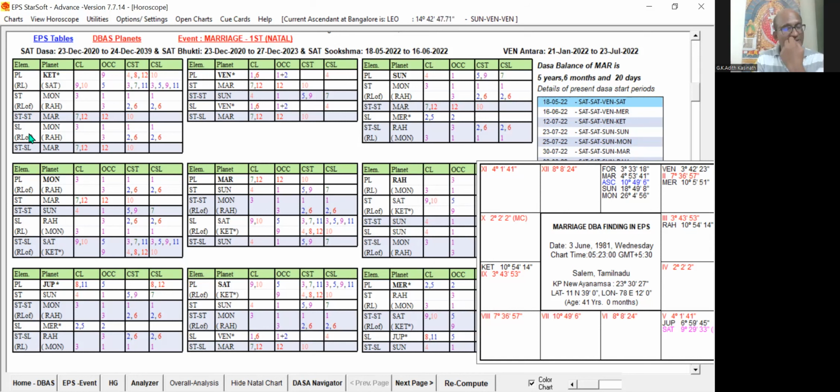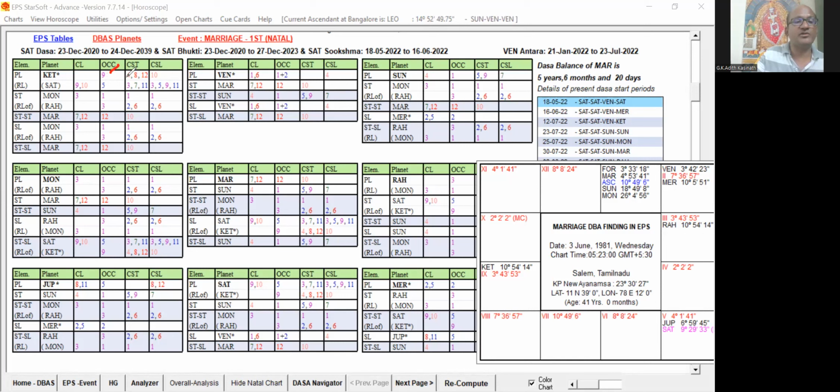How they have to be studied will be taught in detail in the courses. Now you can see how to study a planet. Each planet, Ketu for example, we have to study from left to right. That is the important principle in the EPS system. We have to study a planet from left to right to know the self strength of your planets. For example, Ketu occupying the 9th house. This is a good house. As I said, the 9th house is a supportive house. You can see the color of the font. That 9th house is in the pink shade.